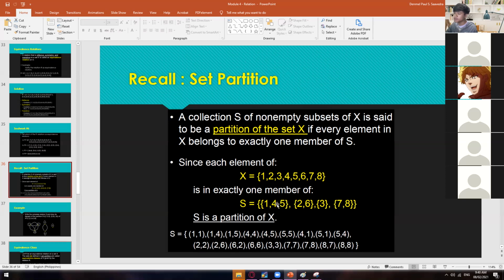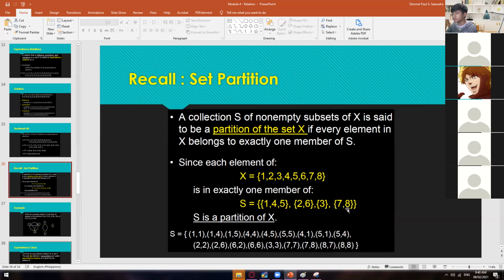So if you're going to get the total number, or the total list of ordered pairs, just multiply it by itself. So 3 times 3, you will get a total of 9 elements for this one, and then 2 times 2, you will get a total of 4 elements for this one, and then 1 times 1 is still 1, and then 2 times 2 is 4. If you add all of those, 9 plus 4 is 13, plus 1 is 14, plus 4 is 18, am I correct? 14 plus 4, 18.